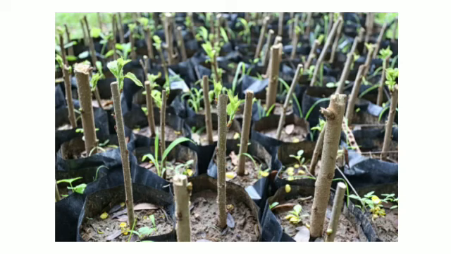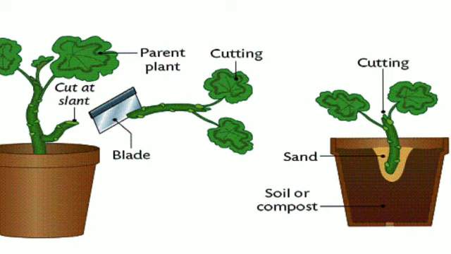There are different methods for vegetative reproduction by stem. New plants are obtained from the stem by the cutting method. In this method, the small part of stem is removed by making a cut with a sharp knife. The stem cutting must have some buds on it. Now the lower end of the stem cutting is buried in the moist soil. The upper part of cutting having bud on it is kept above the soil.